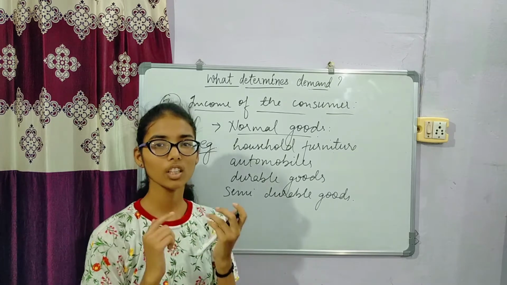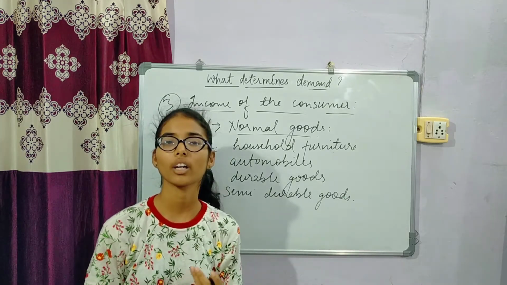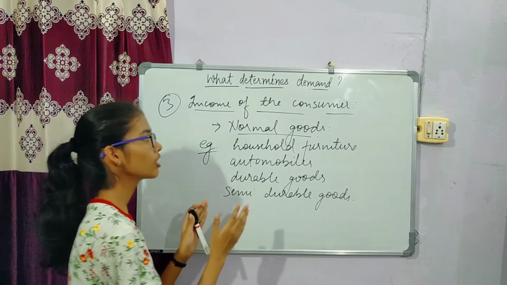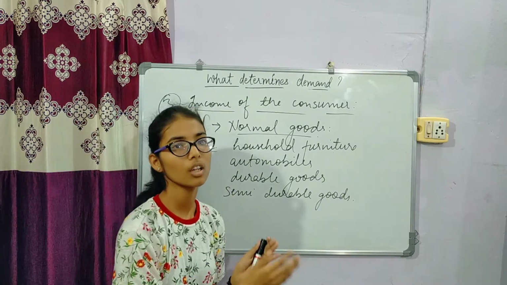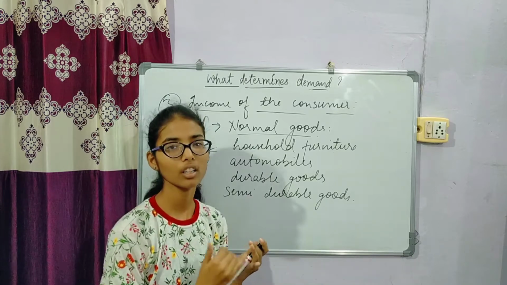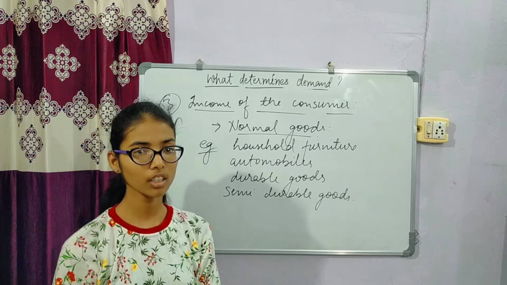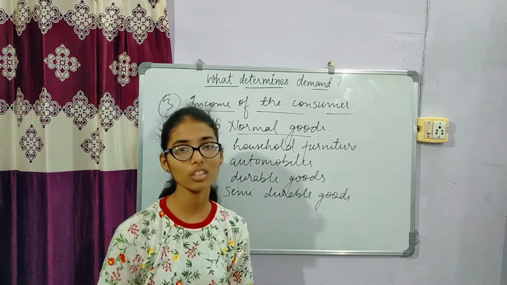When the income of the consumer increases in the market, it causes an increase in the quantity demanded of normal goods, because these goods are used day by day and are preferred by every individual in society.